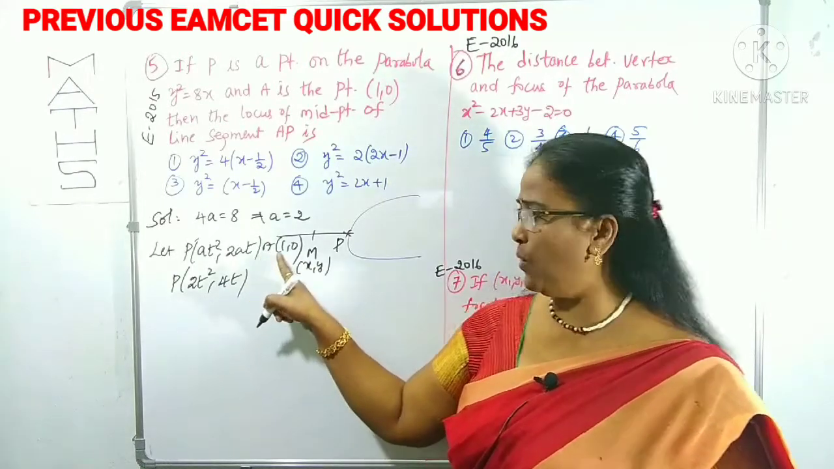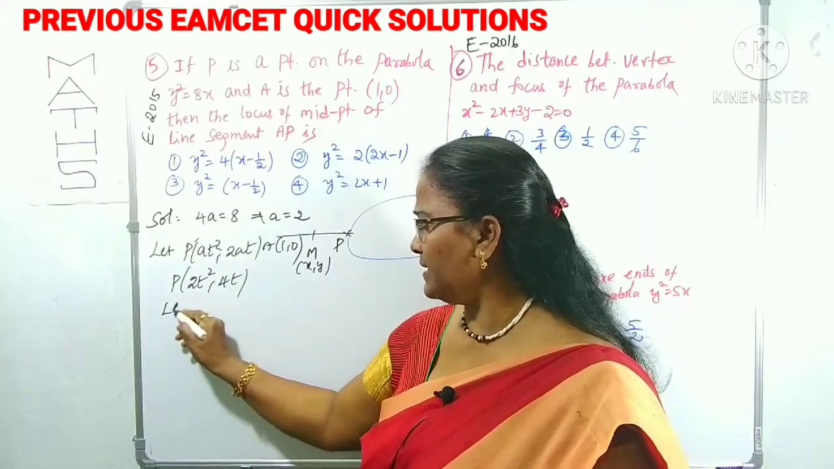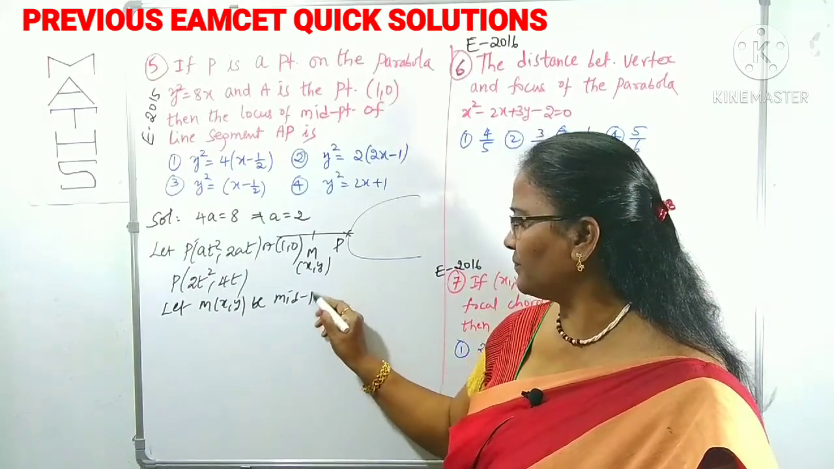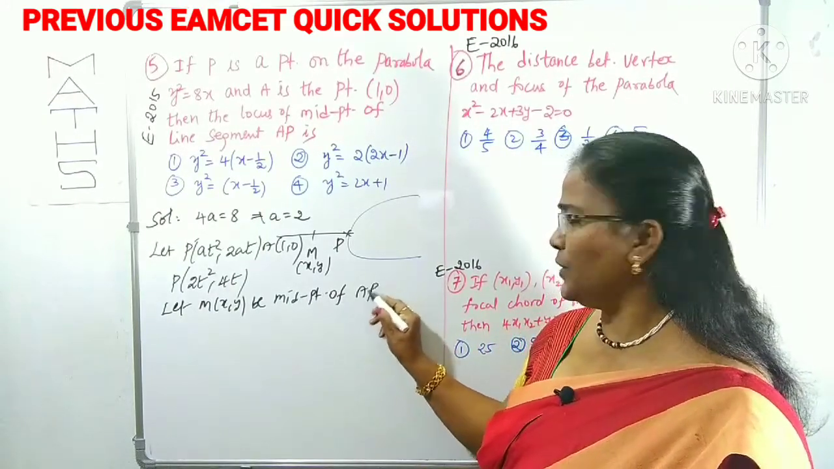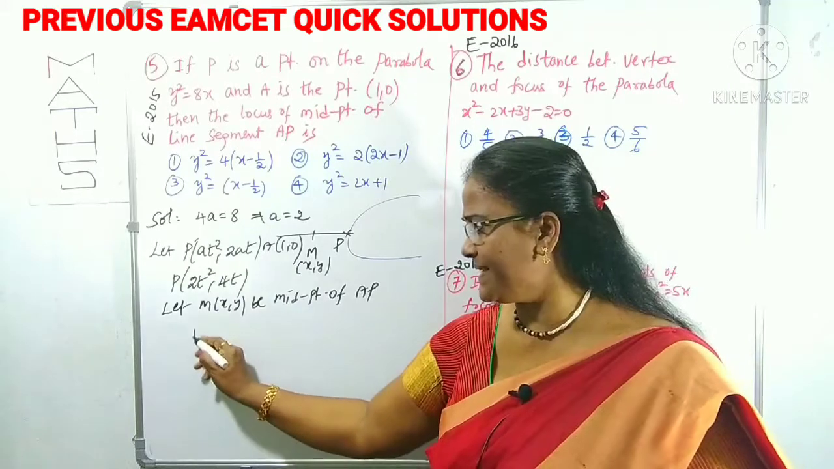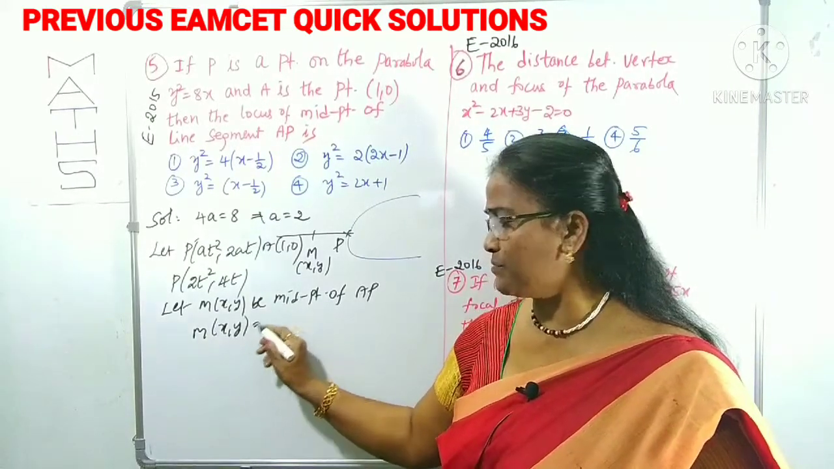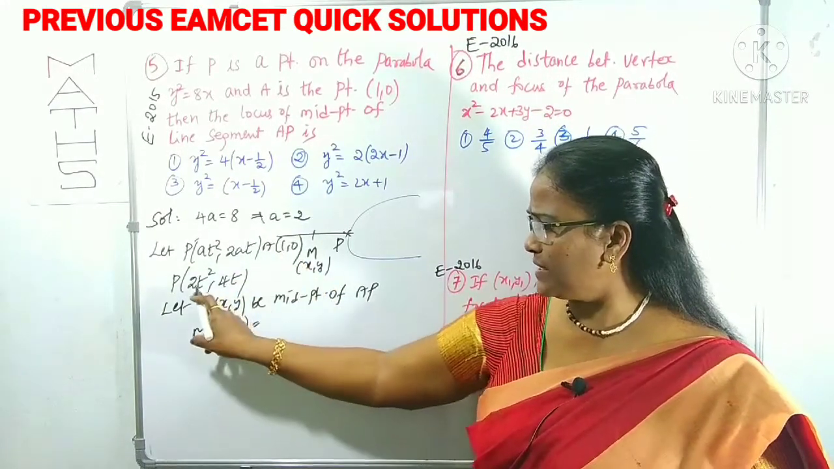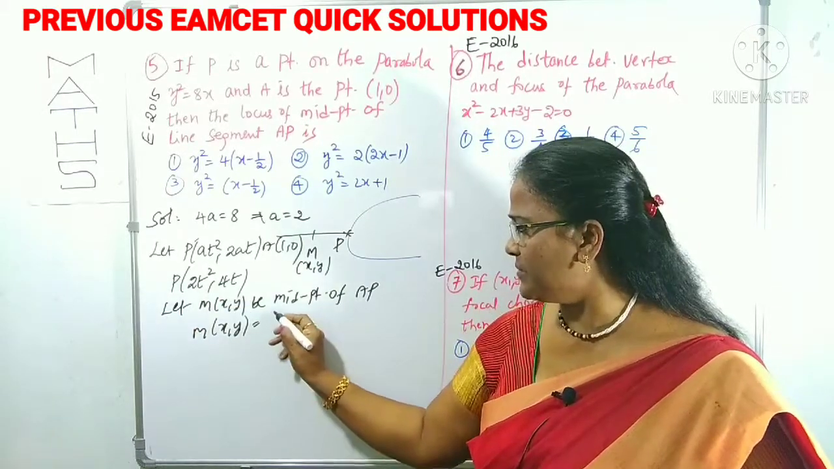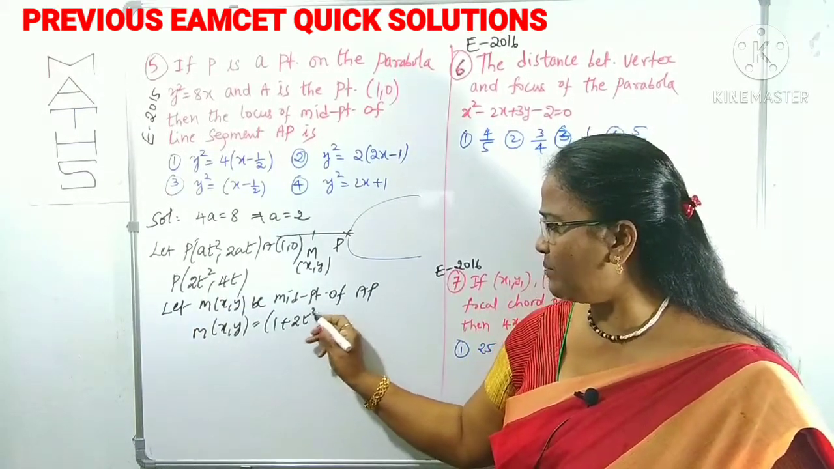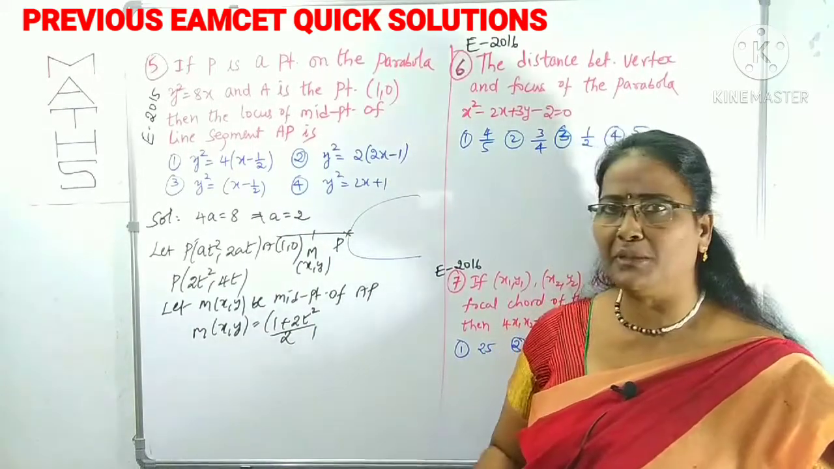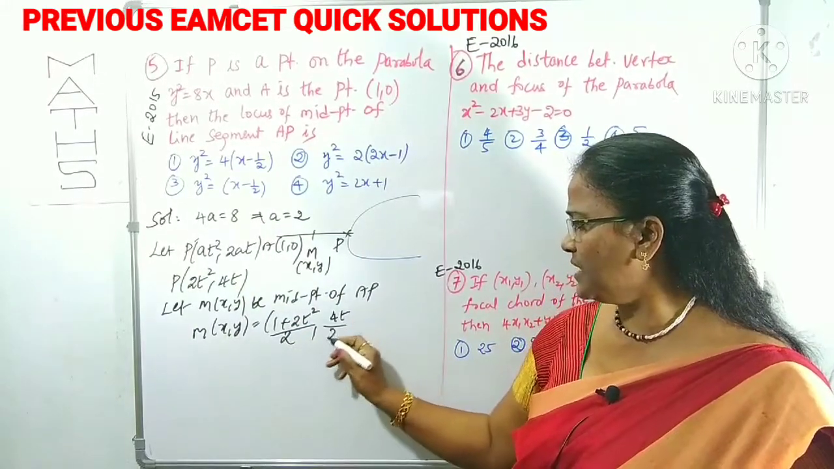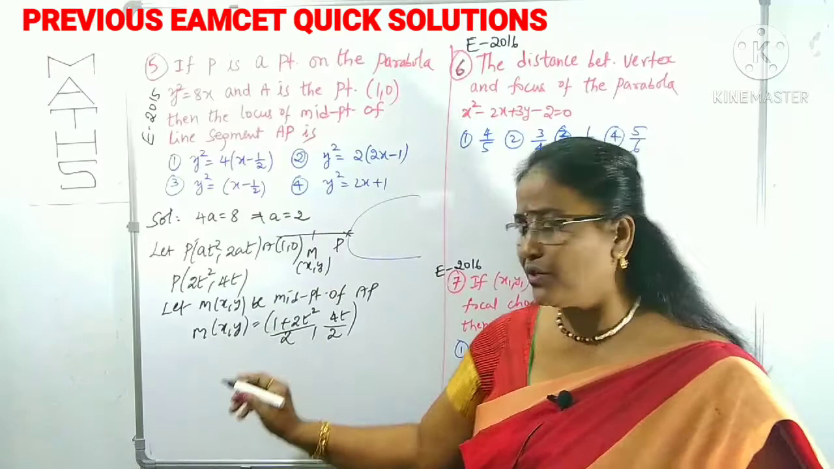Let M (x, y) be the midpoint of AP. According to the midpoint concept, (x, y) equals ((x1 plus x2) by 2, (y1 plus y2) by 2). Here x1 is 1 and x2 is 2t square, so that is (1 plus 2t square) by 2. And the y coordinate is (0 plus 4t) by 2. We can equate the x coordinate to x and the y coordinate to y.